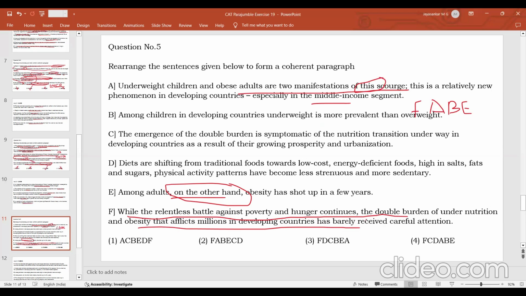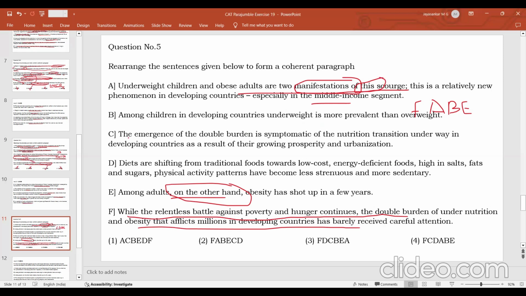So first we talk about the issue, then we talk about the examples, or how this issue is manifesting itself, or how this issue is coming out to the public eye, or displaying itself, in the form of underweight children and obese adults. So then we discuss those in detail, FABE.